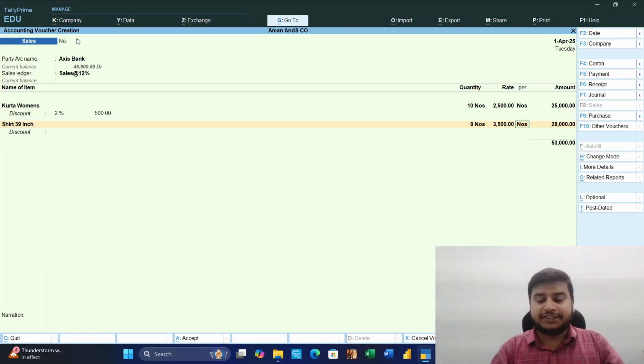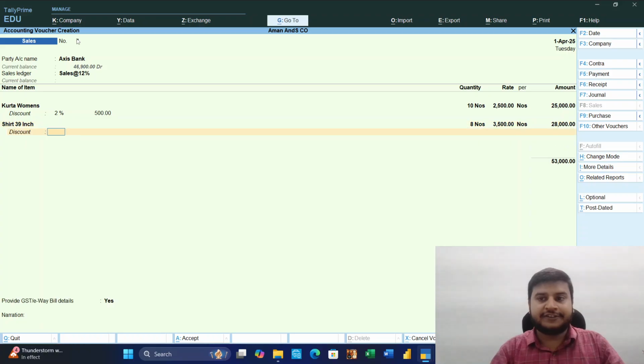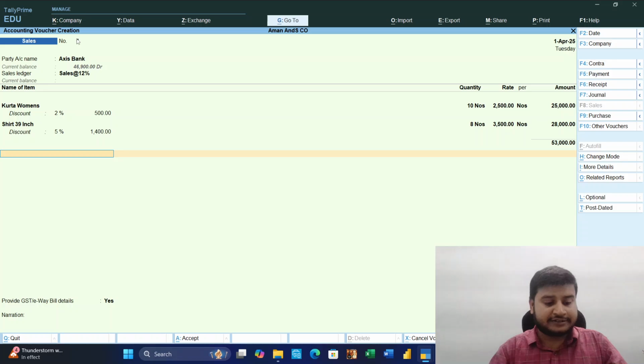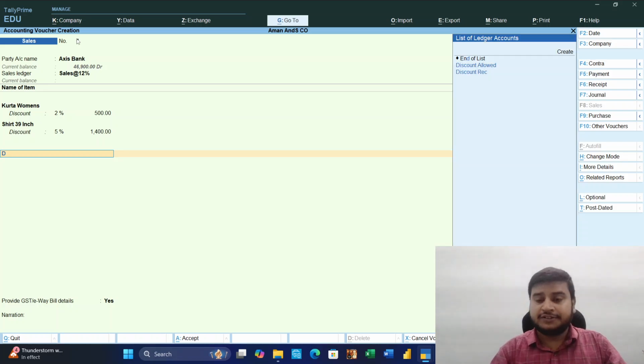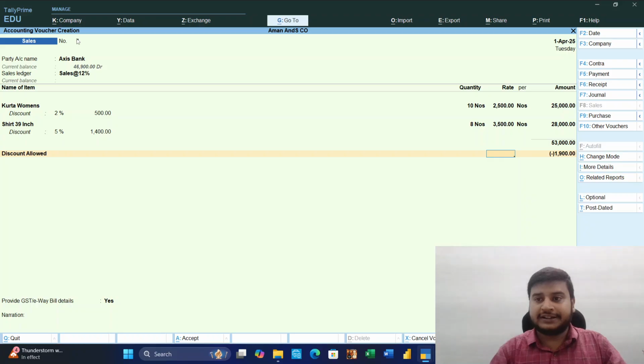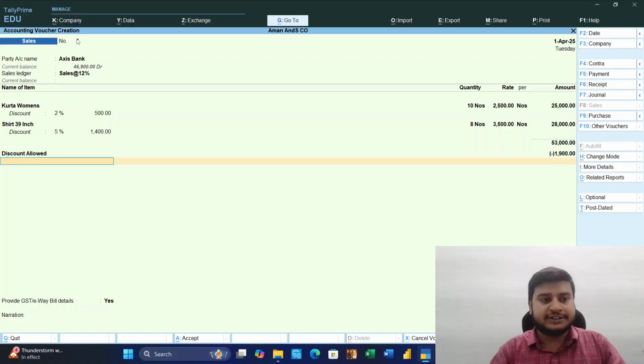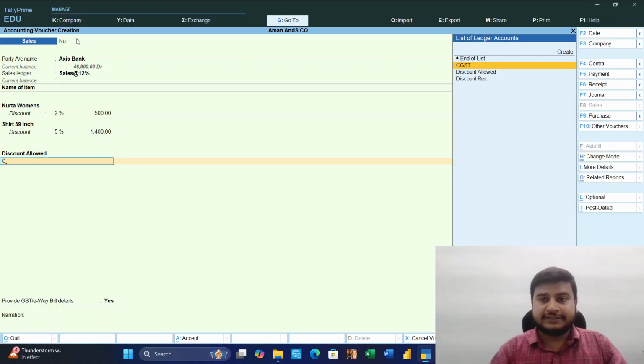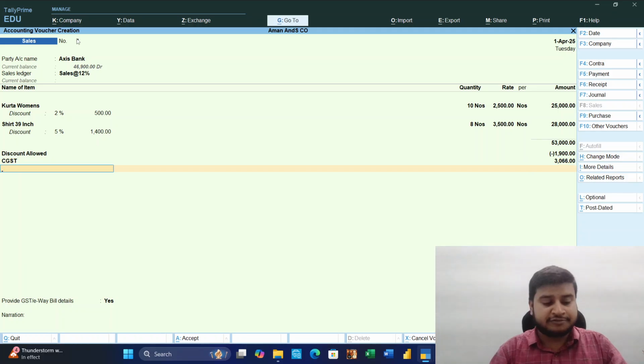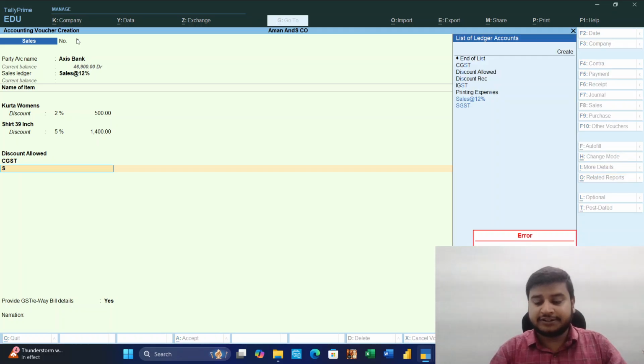It exceeds 50,000, so we will get a notification related to the e-way bill. 5%. Okay. Discount. What we are giving as discount allowed: 1,400 plus 500, 1,900 discount allowed. Then CGST is automatically calculated, SGST is automatically calculated.